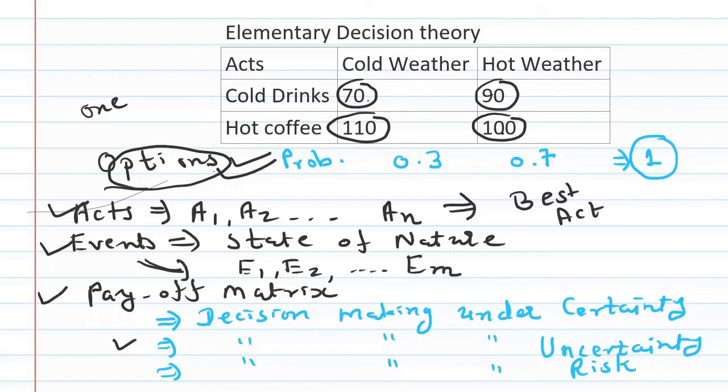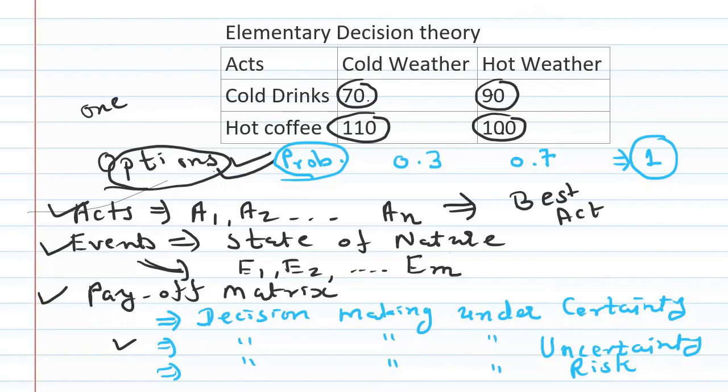But now in this case, I have at least some idea about the future event, because meteorological department is predicting that probability of cold weather is 0.3 and hot weather is 0.7. So I have now some sort of certainty about the weather condition.